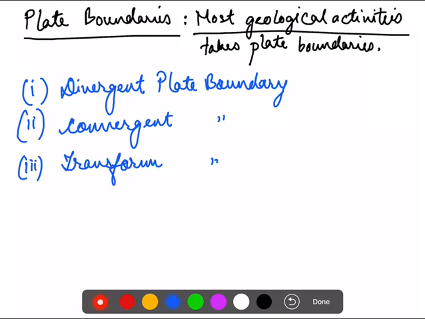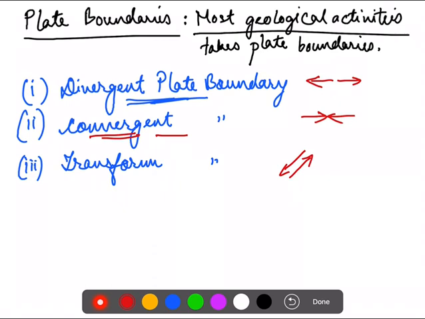So what is a divergent plate boundary? A divergent plate boundary is that plate boundary in which two plates move away from each other. What is a convergent boundary? A convergent boundary is one in which two plates move towards each other. And a transform boundary is one where two plates slide past each other. So there will be a sliding action. These are the three types of boundaries that are being formed.